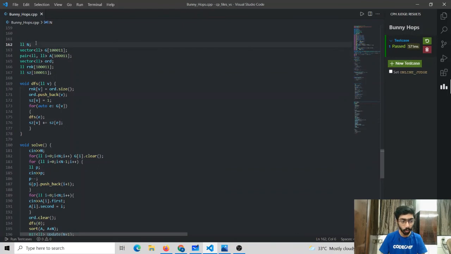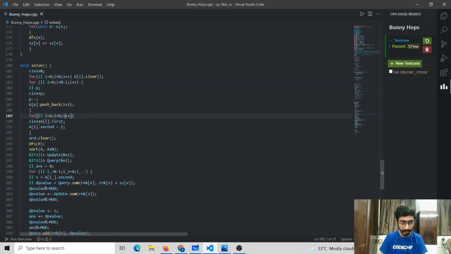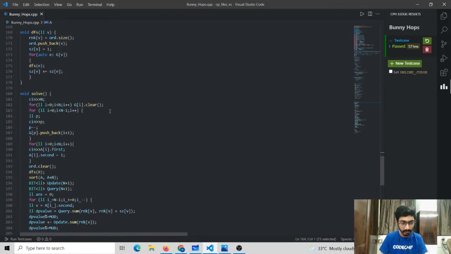Let n be the total number of nodes and here G is the adjacency list of the given tree. We have two other arrays which are rank and size. Rank array stores the rank of each node after Euler tour is applied, and size array stores the size of each subtree. After this, we take our number of nodes and then we take the parent of each node, and here we are creating the adjacency list. After which we need to take the rating of each node. We store the rating of each node in an array of pairs. This array of pairs consists of rating, comma index.